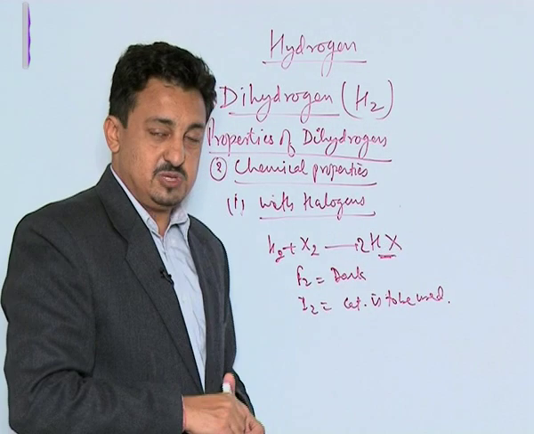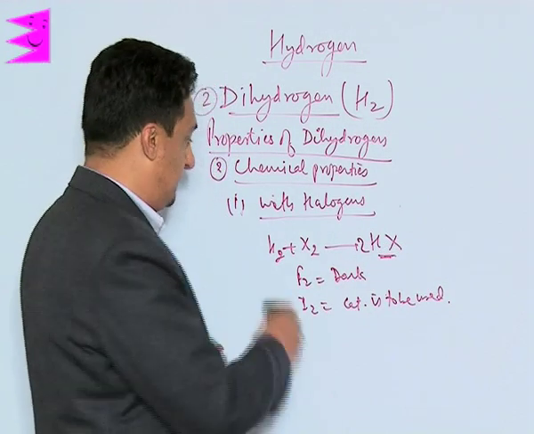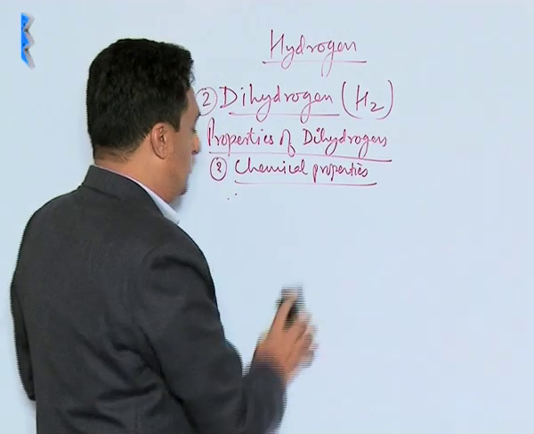Otherwise this reaction takes place easily on heating. Then let us move to oxygen.